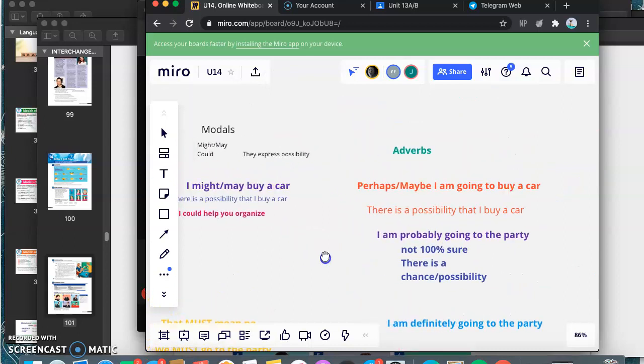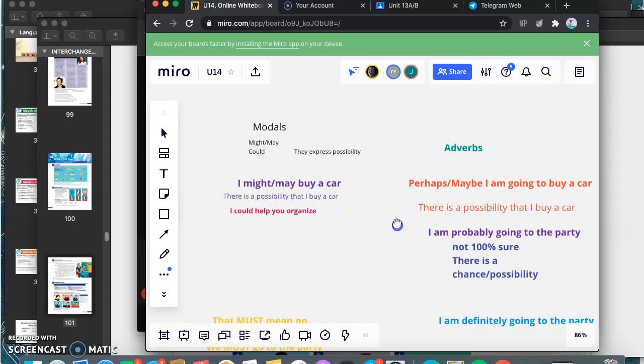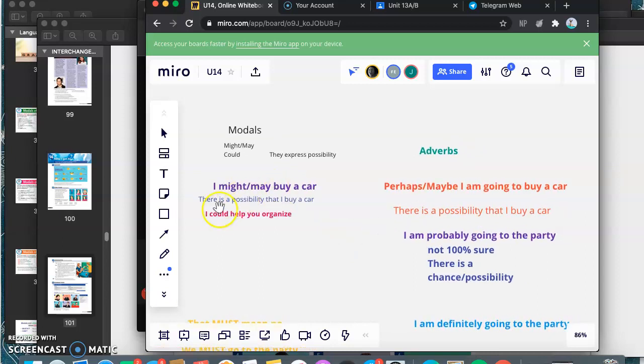Then we have the adverbs. In this case, we are using perhaps, maybe, and probably. So if I say perhaps I am going to buy a car, or maybe I am going to buy a car, again, I am just indicating that there is a possibility that I buy a car, just like when we use I might or may, and when we use could.